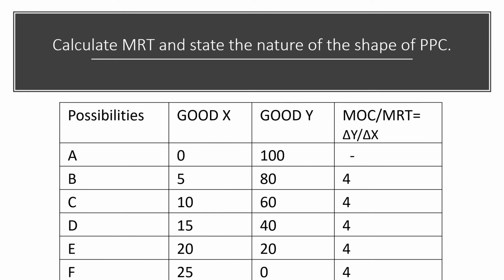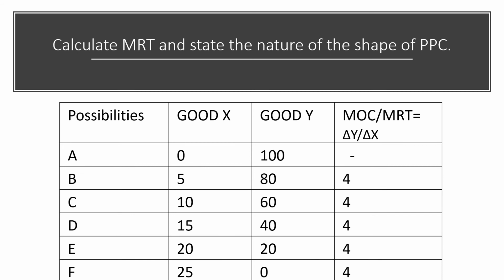So 4 is the answer. Continuing with the next possibility, that is D. Again the change is 20 and here the change in good X is 5. So the answer is 4. And till possibility F, we are getting MOC, that is 4, which is constant here. So constant MOC shows us that the shape of the PPC is a straight line and that too should be downward sloping. Why is it downward sloping? Because one good is sacrificed to gain the other good, right?